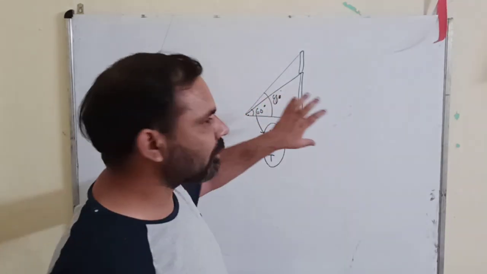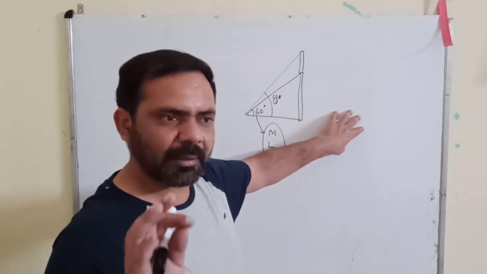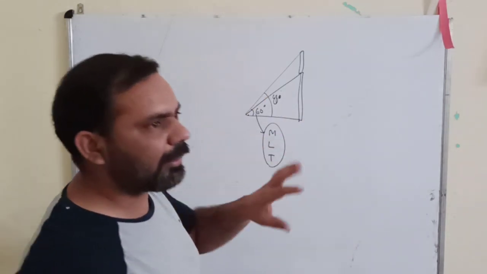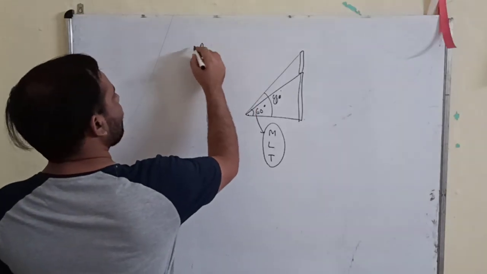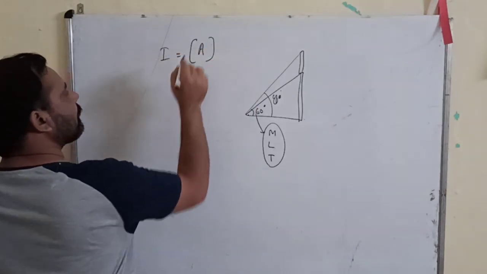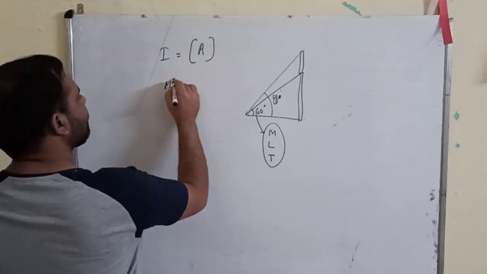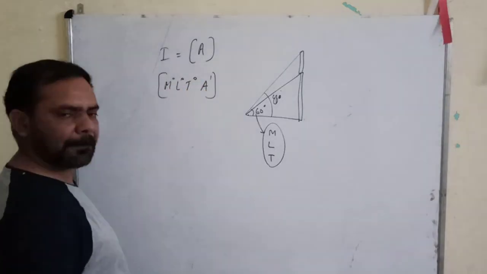So force is not a fundamental quantity, but we have 7 fundamental quantities and electric current is one among them. So electric current has its own dimensional formula. What will this formula be? M0, L0, T0, but A power 1.